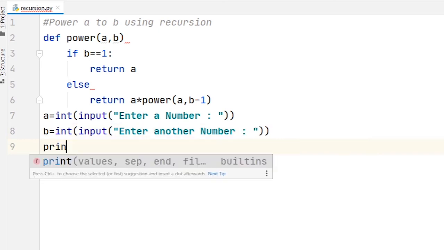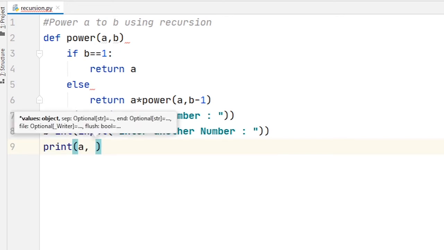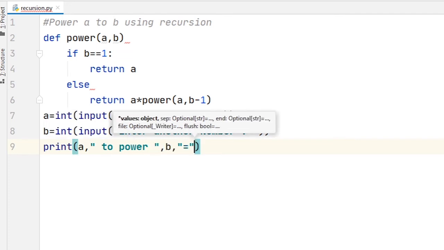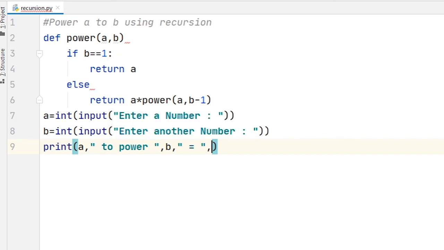Now print a to power b is equal to, and here I am calling the power function and just pass a comma b.